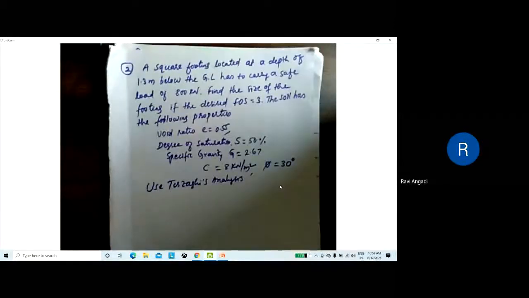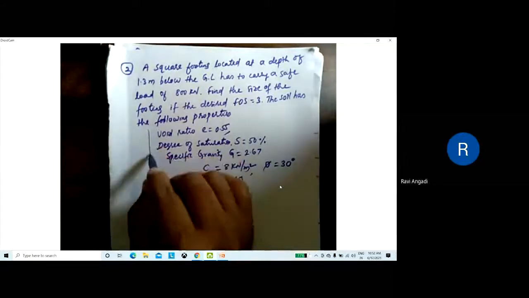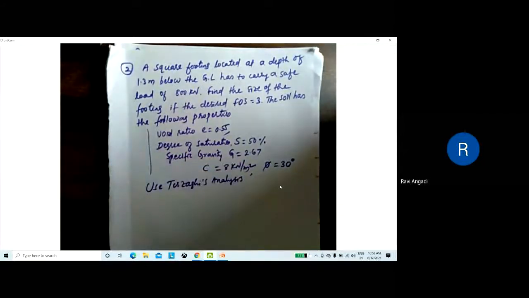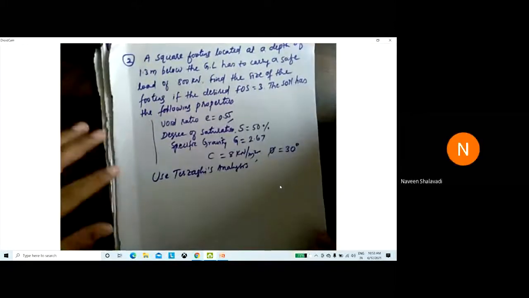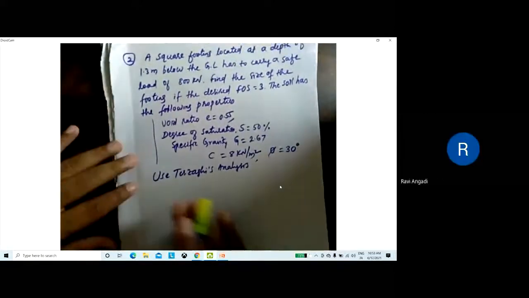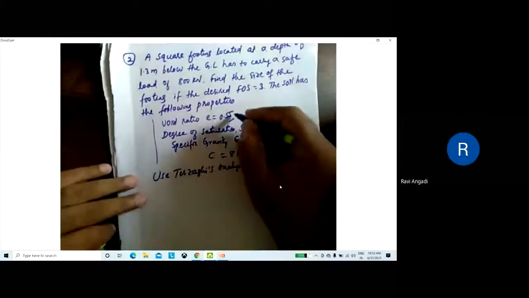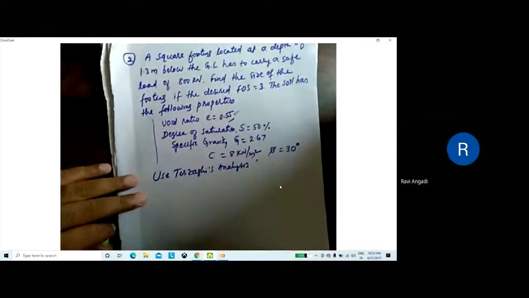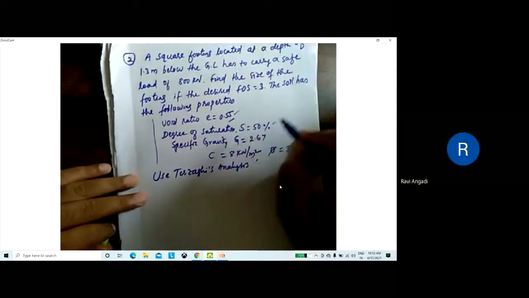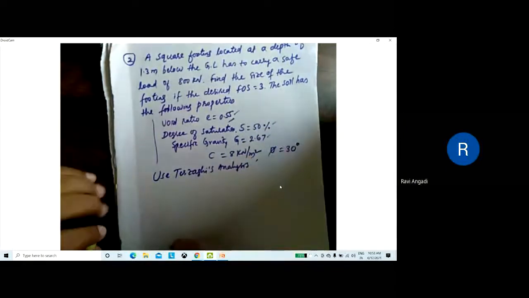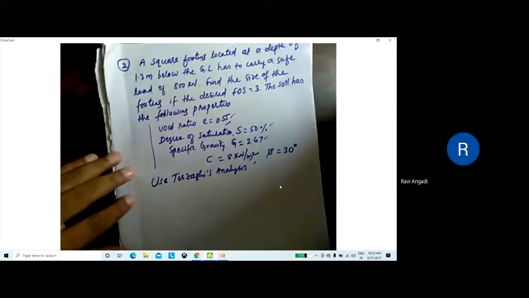Is it over? Yes, sir. Okay. So can anybody tell why these properties are given in this problem? From these properties, what are you going to calculate? Just tell me. Sir, type of soil, sir. Void ratio is given, degree of saturation is given, specific gravity is given. From these values, what do you calculate? Tell me. What we required.